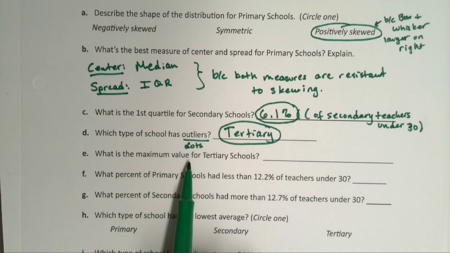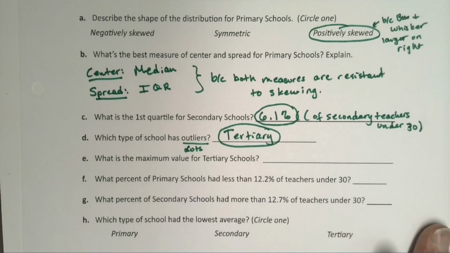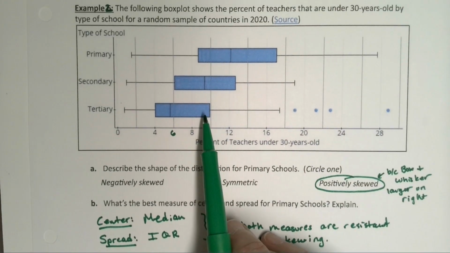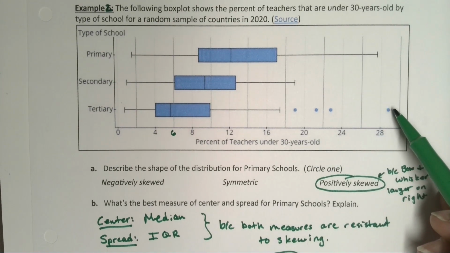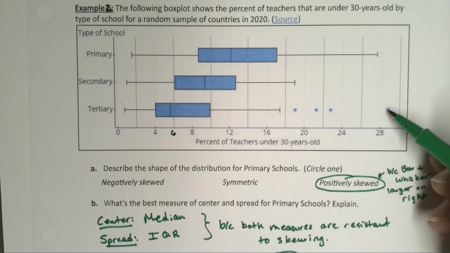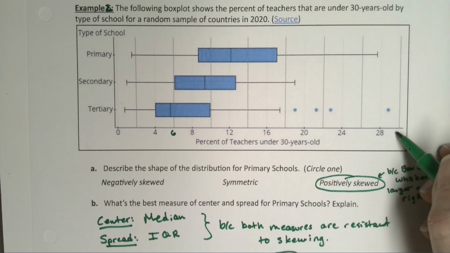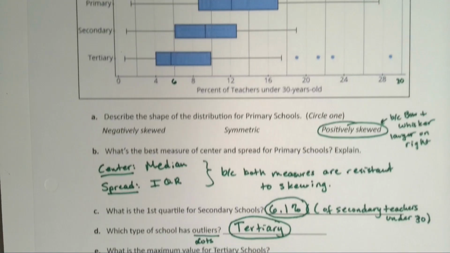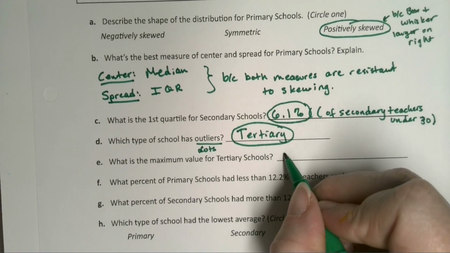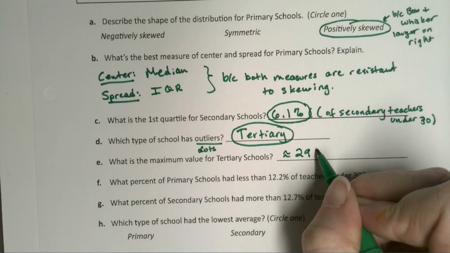What is the maximum value for tertiary schools? Okay, so when you look at tertiary, you might think it's this whisker, but it's not. You have to keep going all the way out here. So this is 28. You figure this is 30, this line right here. So we're just right around 29, maybe a little bit under 29. So I'm going to go 29. About 29%.